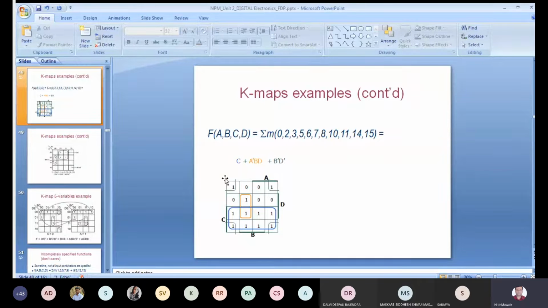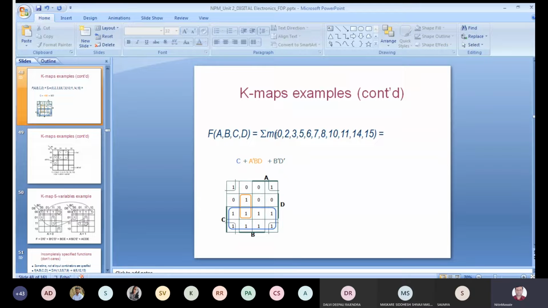Then you can note down the cell numbers 0, 1, 3, 2, then 4, 5, 7, 6, then 12, 13, 15, 14, and then 8, 9, 11, 10. Okay, so what you have drawn earlier, you can enter these minterms with it. For all these minterms you have to enter 1 in the K-map.